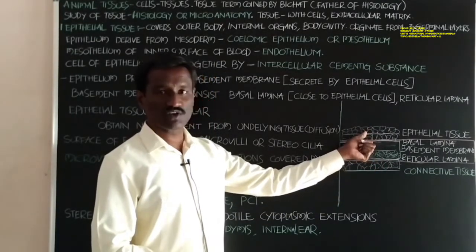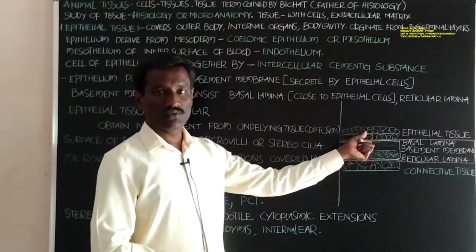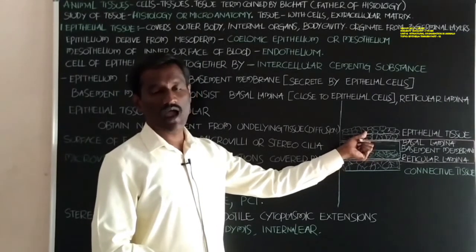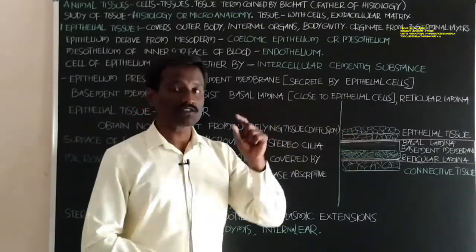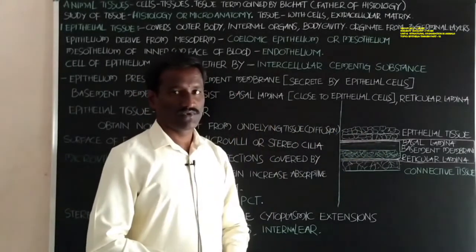The epithelial tissue receives nourishment and also oxygen from the connective tissue by diffusion.